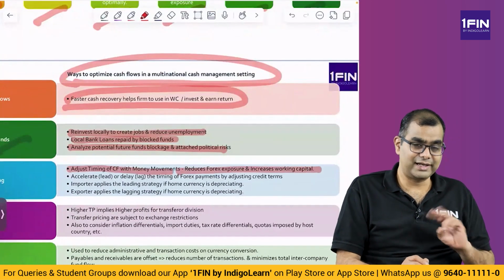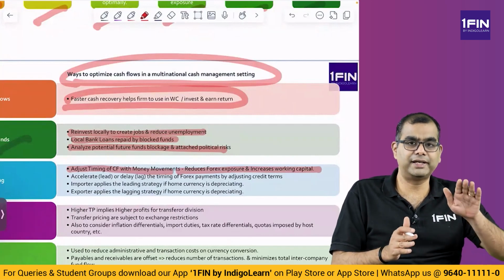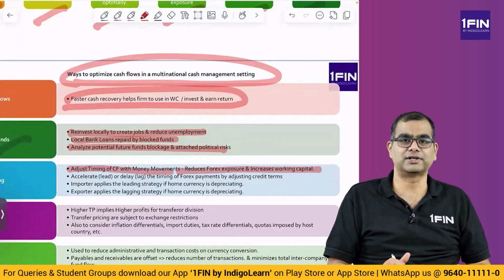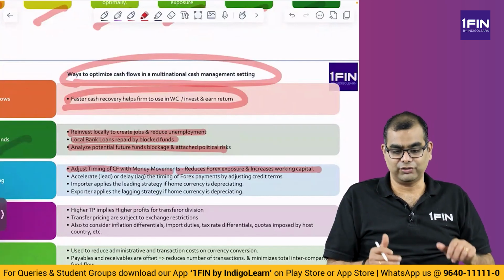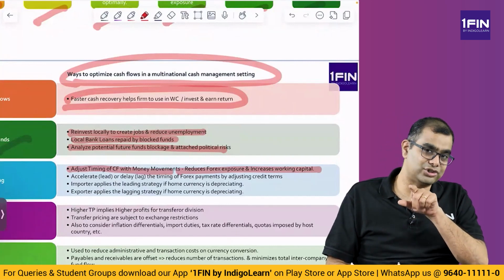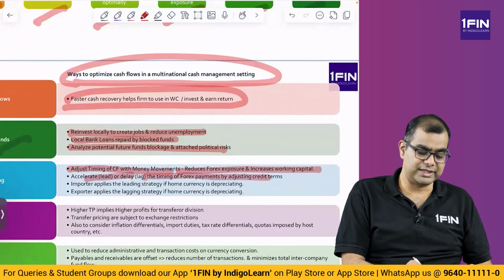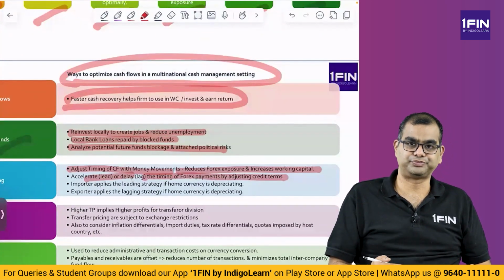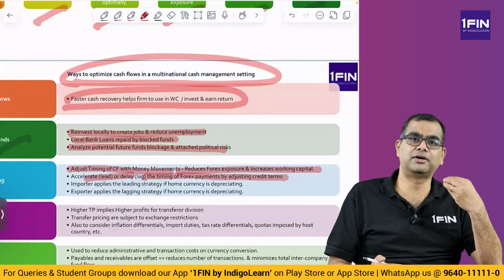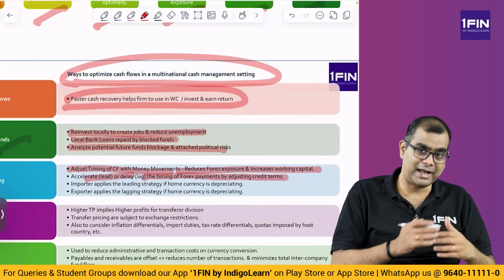So this is again a conflicting objective. You want to reduce forex exposure by maintaining a high level of debtors, receivables and payables, so that they net off each other. But if you have a high level of money blocked there, there's a cost, but that also reduces your forex risk. So it is a balance. Accelerate or delay the timing of forex payment by adjusting credit terms, to ensure this matching of cash flows. Pay your suppliers faster or collect from your customers faster and match both.